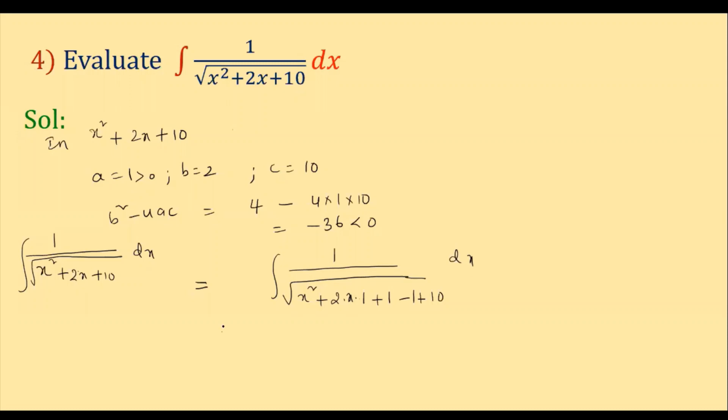Clear? So the integral of 1 by under root x square plus 2x plus 1 is nothing but x plus 1 whole square. And what is left here? Minus 1 plus 10 is nothing but plus 9 into dx.